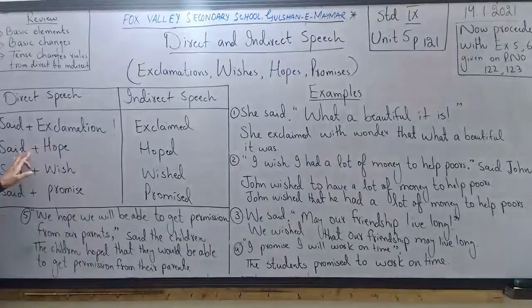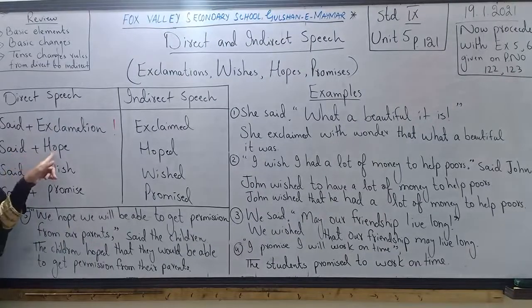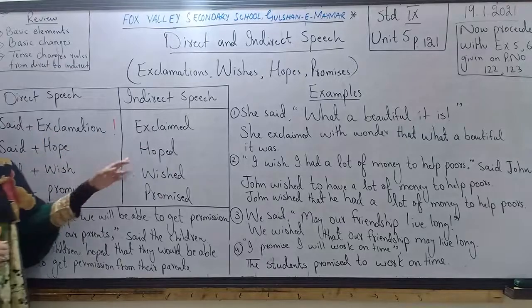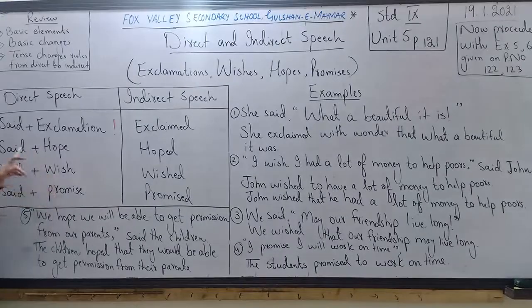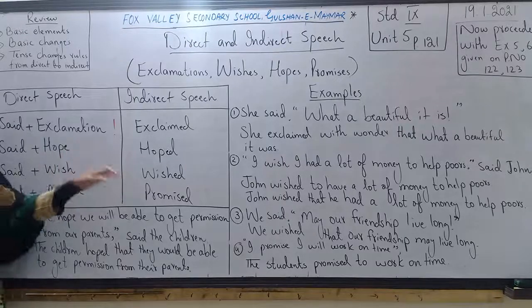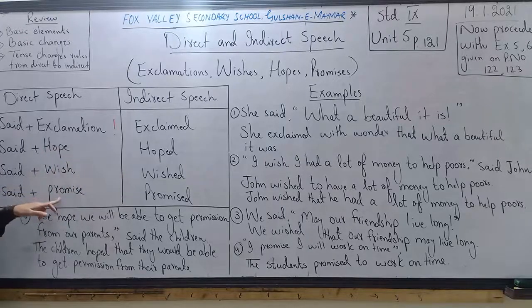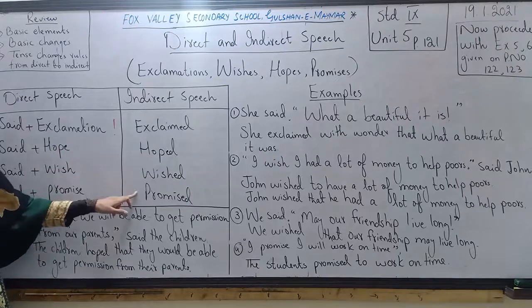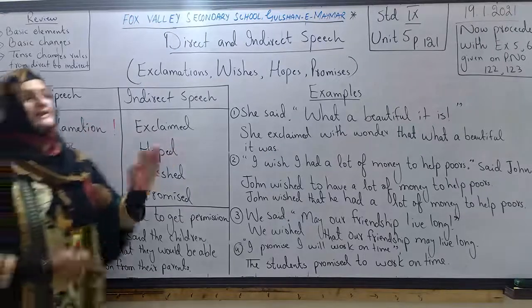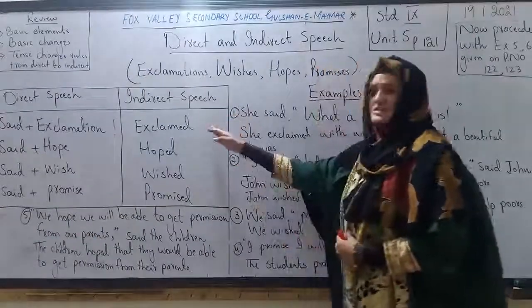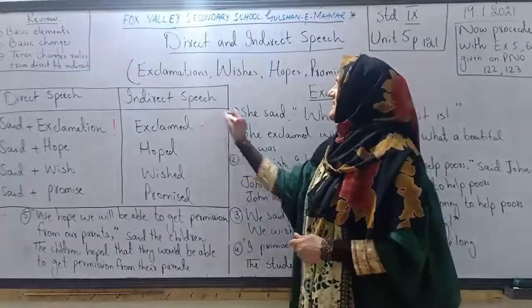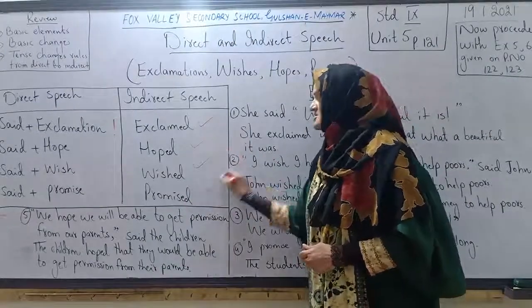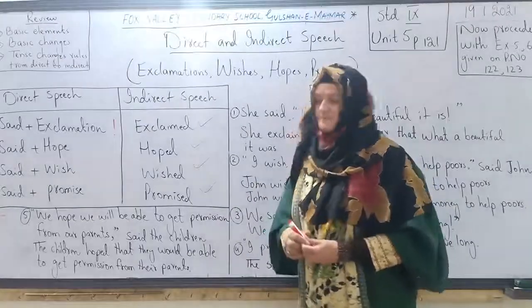If in direct speech there is said plus hope, we do not use said to and told, we use hoped. Similarly, if there is a wish in the sentence, when we use indirect speech, we change said into wished. Similarly, if said with a promise is there, we change it into promised. So in indirect speech, the reporting verbs are exclaimed, hoped, wished and promised. These are the changes in indirect speech when we talk about reporting verbs.